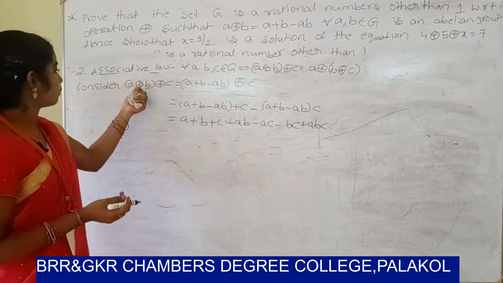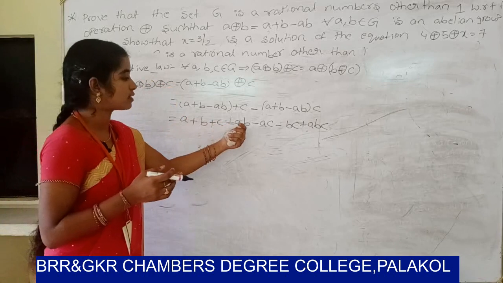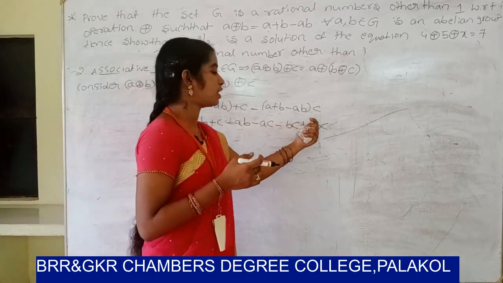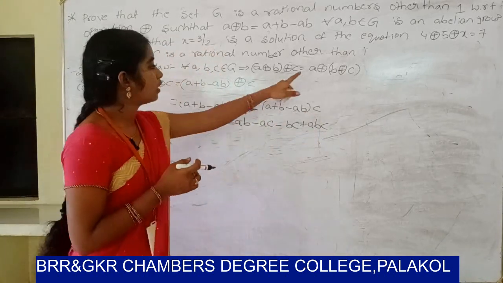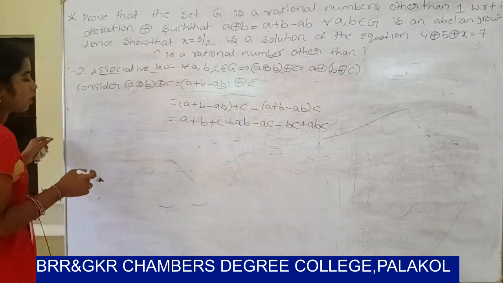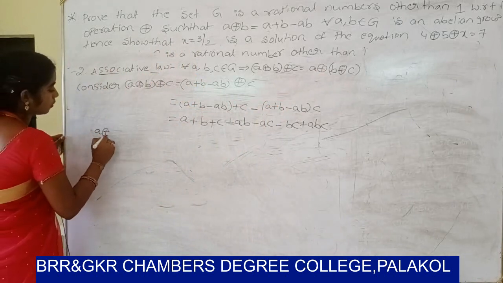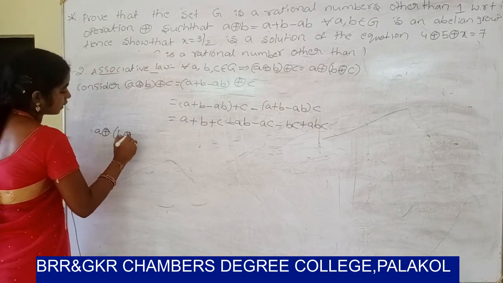So (a ⊕ b) ⊕ c has the value a plus b plus c minus ab minus ac minus bc plus abc. Next consider a ⊕ (b ⊕ c). We have to prove LHS equal to RHS.